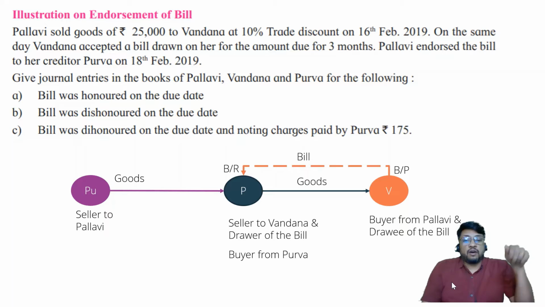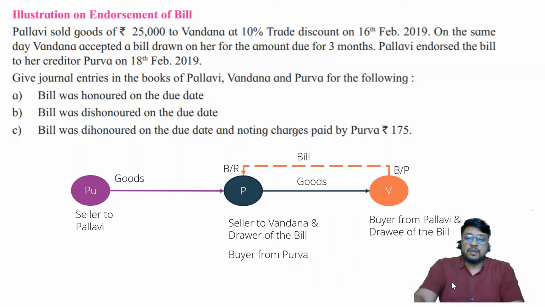And on the day of the due date, whoever is the holder of the bill at that point of time, that person will go to Vandana and claim the money, and Vandana will pay that person. This is the beauty of a negotiable instrument. Try to understand the concept of endorsement.